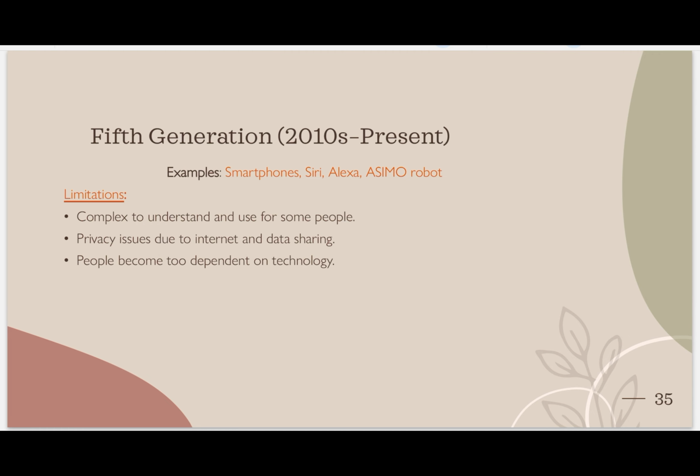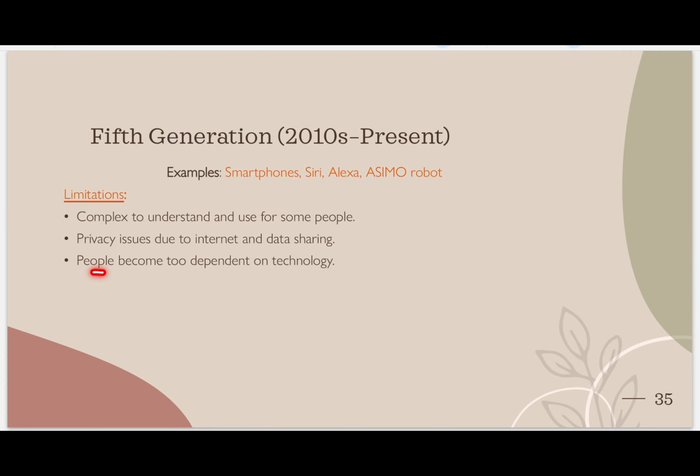Then, privacy issues due to internet and data sharing. Privacy issue means, as we can see on Facebook and Instagram, everyone is posting their photos. Is there any privacy? No. Anyone can misuse our photo. They can do anything with our photos. Data privacy: nowadays hackers are stealing someone's data, right?